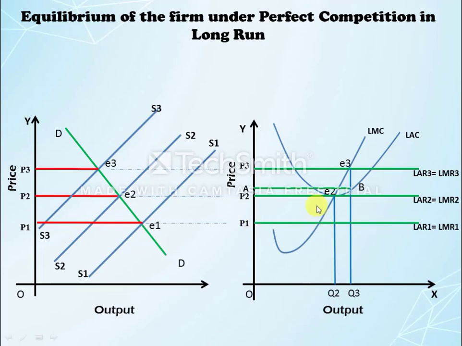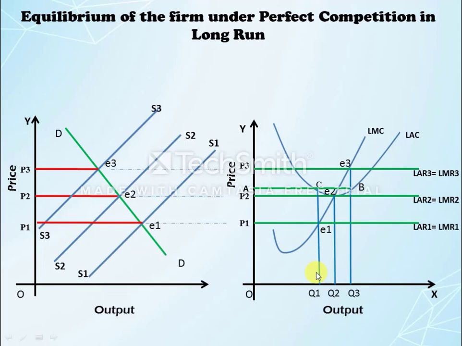Now the equilibrium point will also change from E2 to E1 because at point E1 the condition of equilibrium is fulfilled. At point E1 the long run marginal cost is equal to marginal revenue, and the second condition is fulfilled, that is long run marginal cost curve cuts marginal revenue curve from below. So from point E1 when we draw the straight line, the firm sells the quantity in the market, that is OQ1, and the price charged by the business firm is OP1 or QE1.